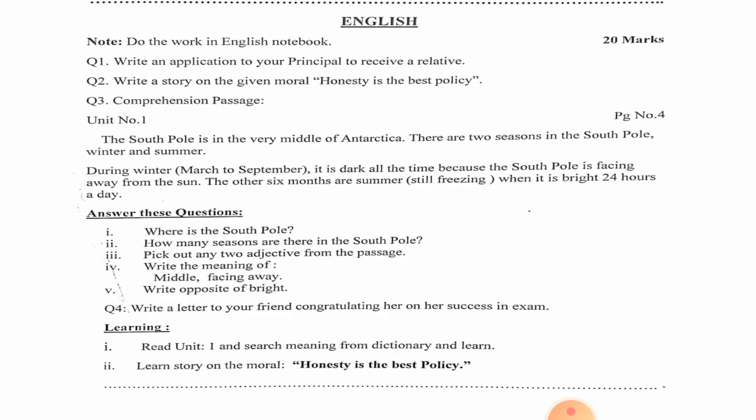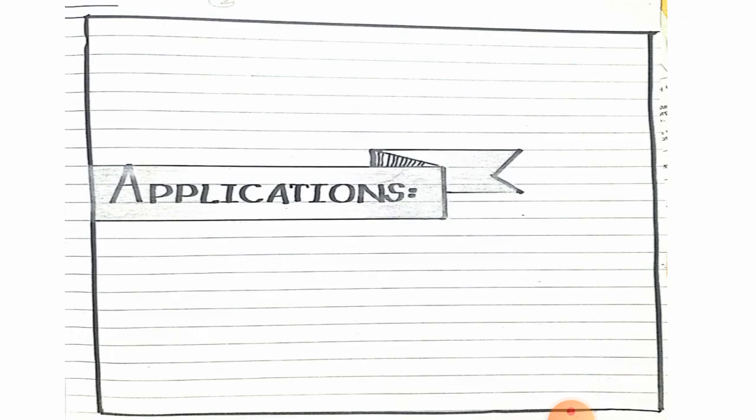Your first question is an application. Write an application to the principal to receive a relative. As you can see on the screen, I prepared the title page. This is called the title page for application. I wrote the word application here in bold writing. A blue marker is used here. For writing you will use the blue marker.